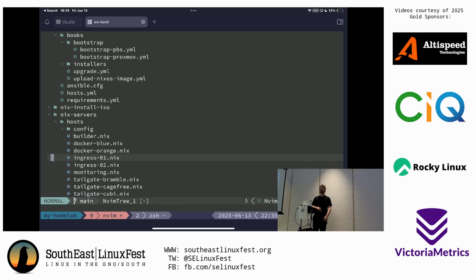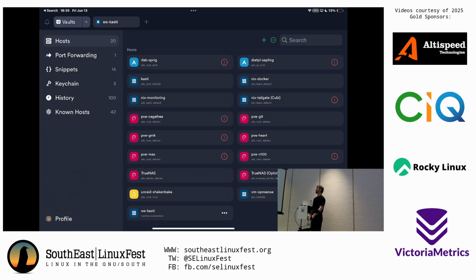Any other questions? Yes, microphone. I just want to ask, what were you using as your status page for your Homelab? Because I think I saw it earlier while you were on the screen. This is an iPad app called Termius. That's awesome. Oh, okay, I see. This is just SSH. It's just an SSH client. It's just boring. Okay.